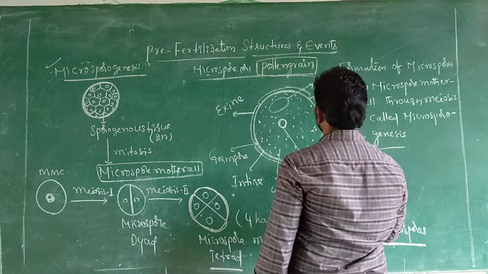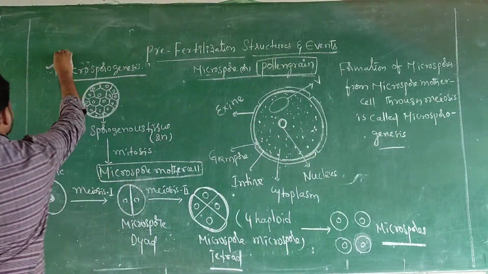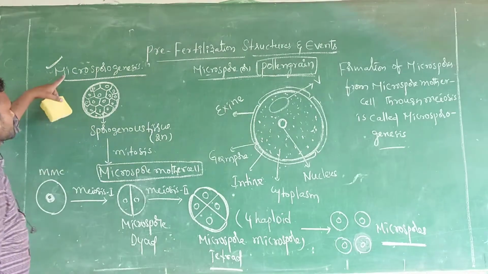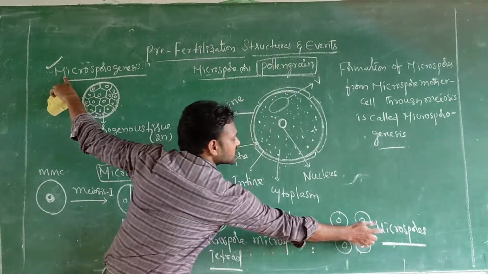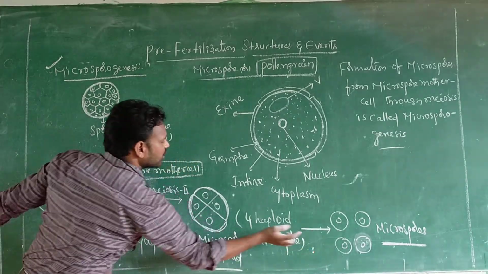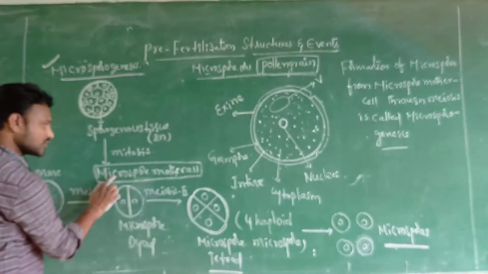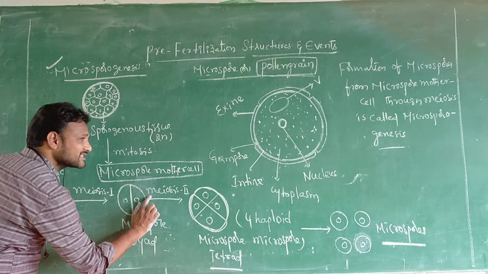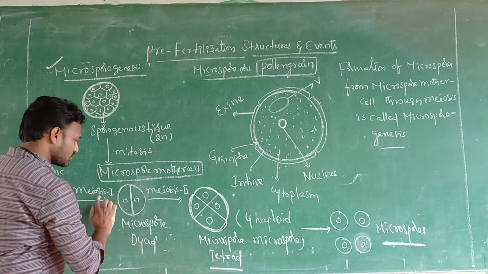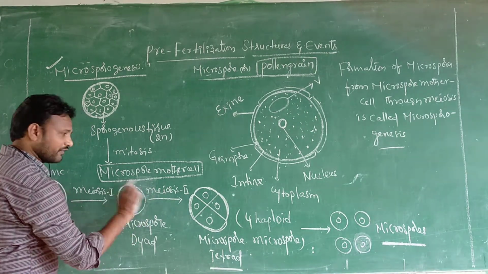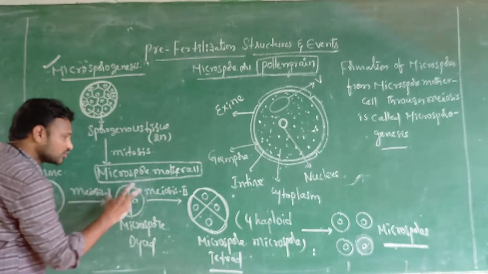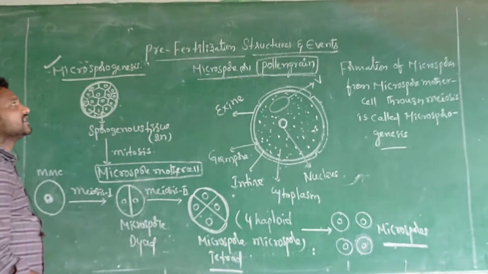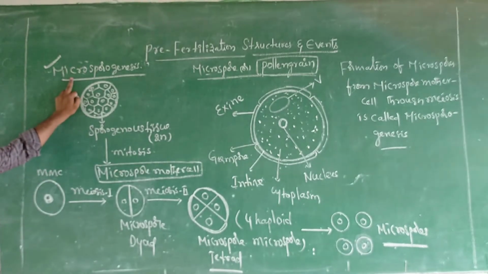Microsporogenesis. This is the definition of microsporogenesis. Very simple, sir. Microsporogenesis means formation of microspores. Formation of microspores from which cells? Microspore mother cell. Through which process? Meiosis 1 and meiosis 2. So formation of microspores from microspore mother cell through meiosis is called microsporogenesis.